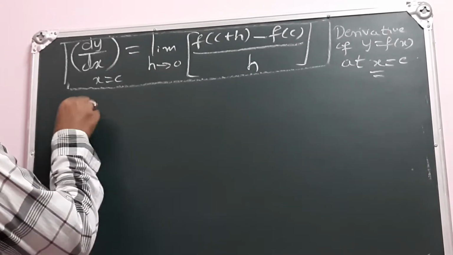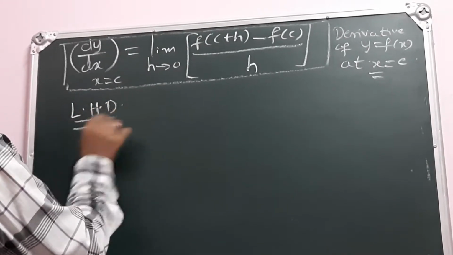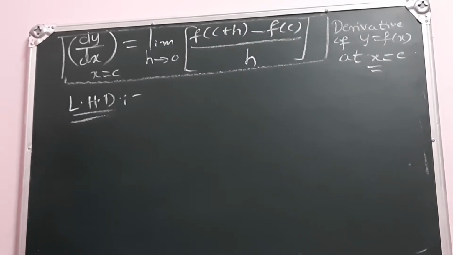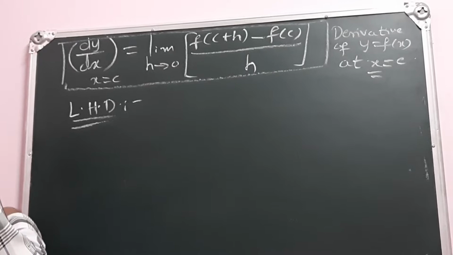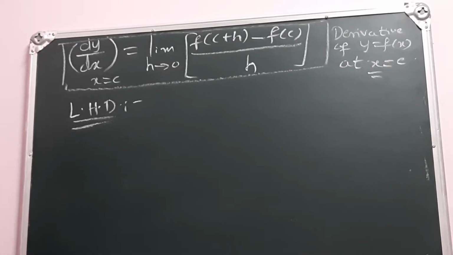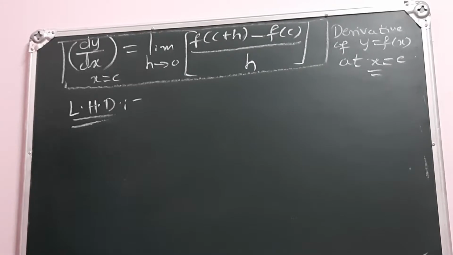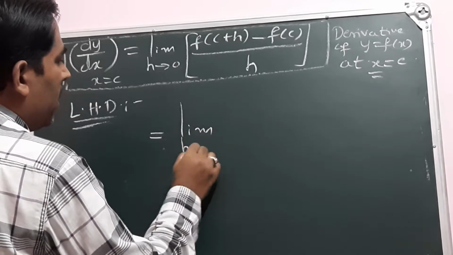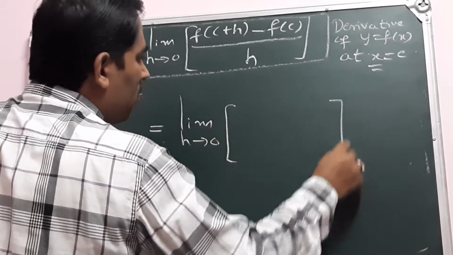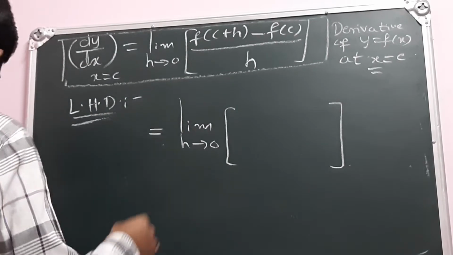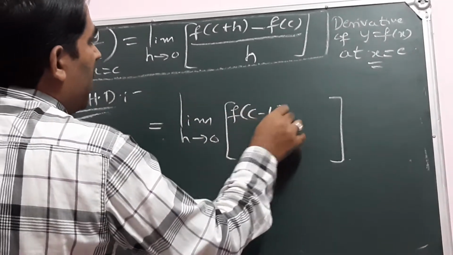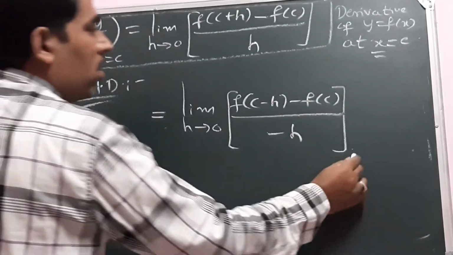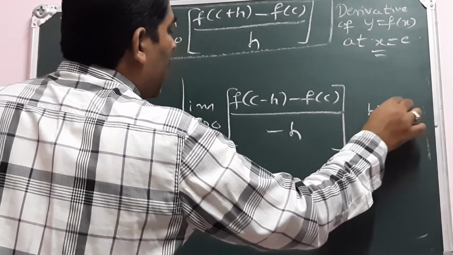Let us define the left hand derivative. What is the meaning of left hand derivative? Observe carefully. The left hand derivative is the limit as h tends to 0 of f of c minus h minus f of c, divided by minus h, where h is greater than 0.